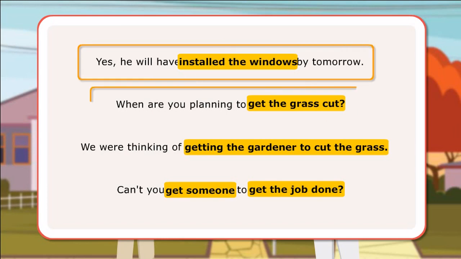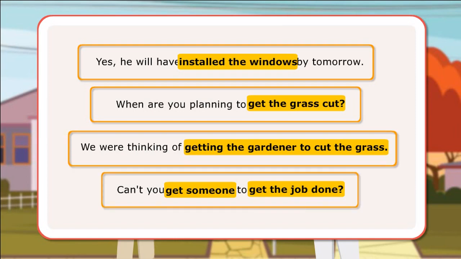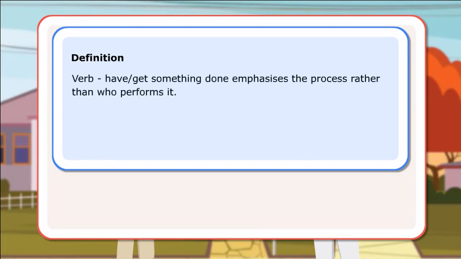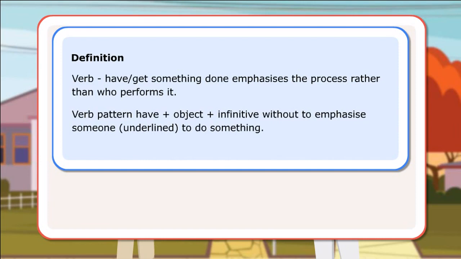In the first and second sentence, the speaker is laying emphasis on the process rather than who performs it. In the third and last sentence, the stress is on who will do the action. Definition. The verb have, get something done emphasizes the process rather than who performs it. Verb pattern have plus object plus infinitive without to emphasizes someone, underlined, to do something.